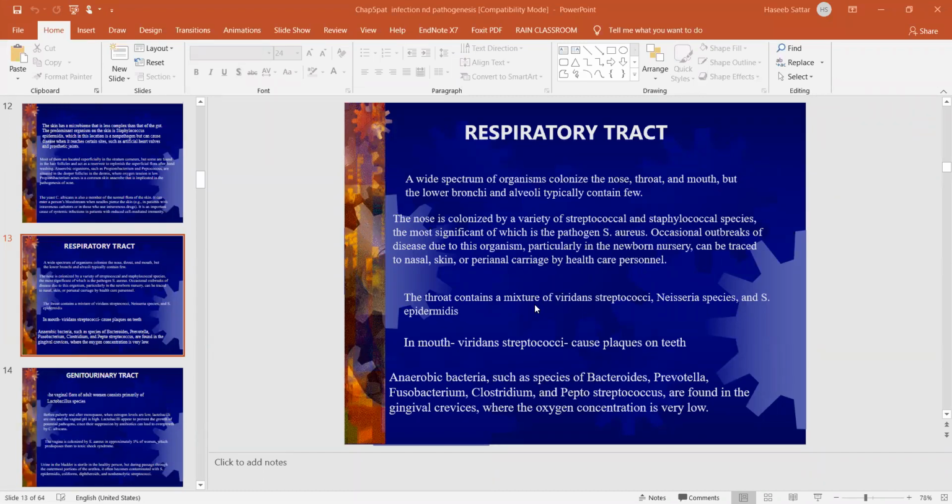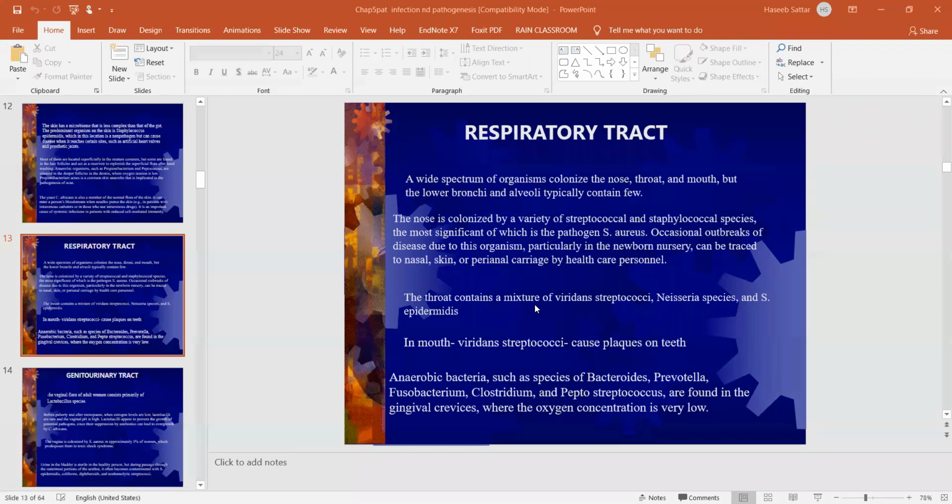So that is why in newborn nurseries or areas which are very confined, for example within a hospital, if one room has multiple patients, or if a patient is living in healthcare facilities like old age homes, because those areas are not too open, they are closed areas.